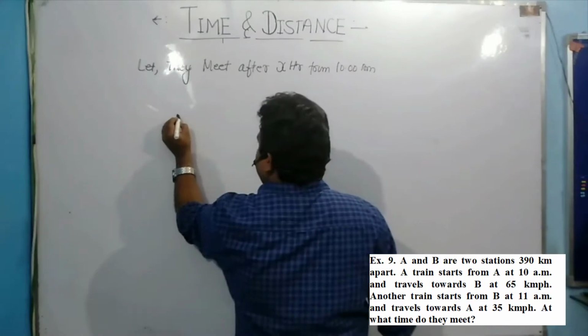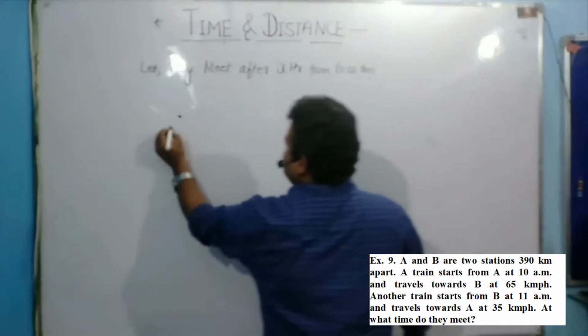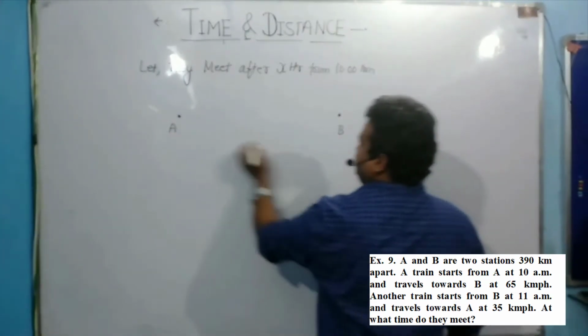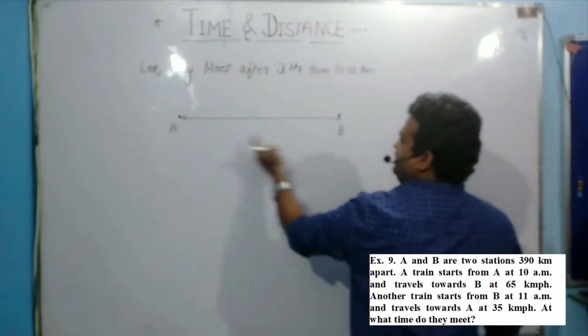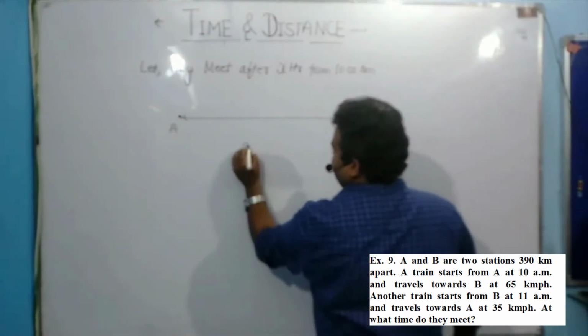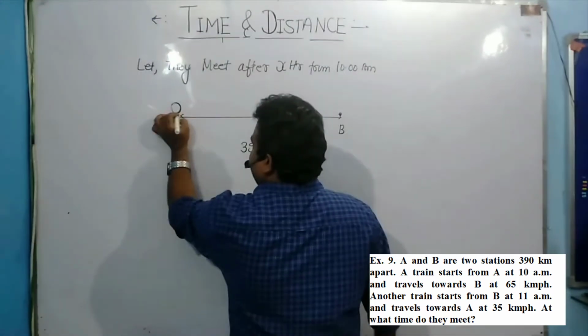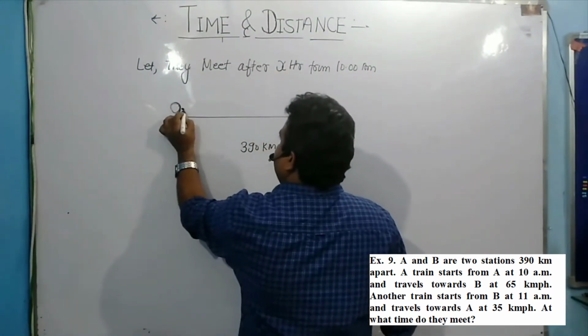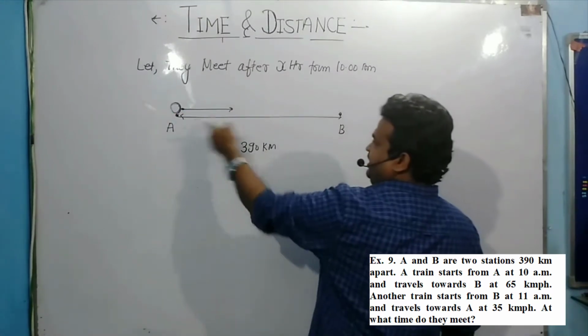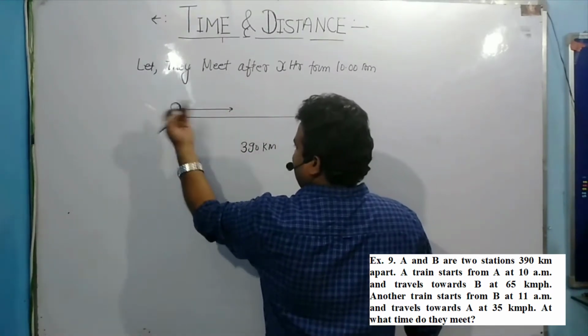Now there are 2 points A and B. The distance between A and B is mentioned in the question: 390 km. Now a train A starts from this point and moves towards B with a certain velocity.